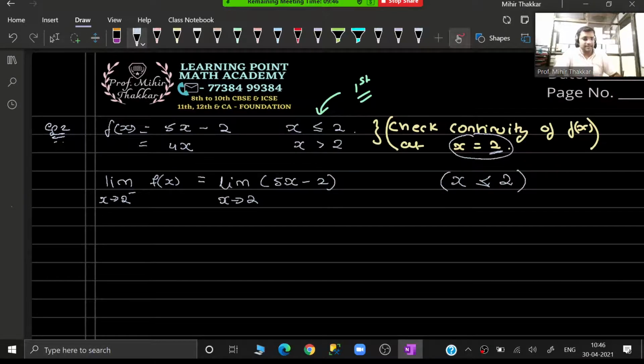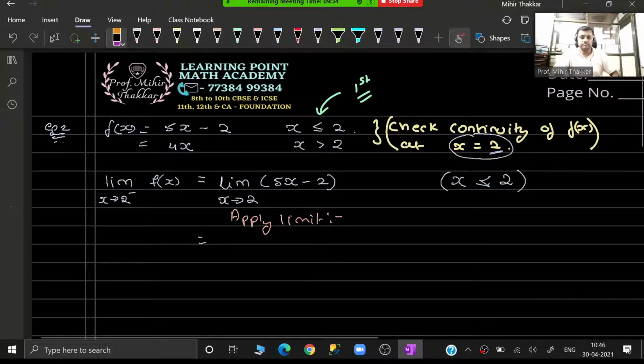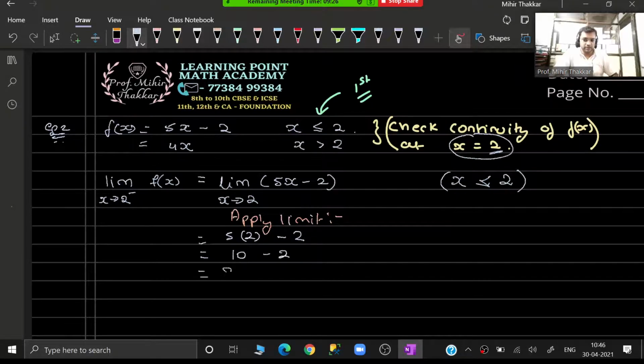So here it's again a very easy function. Let me straight away go and apply the limit. If you apply the limit, you will get 5 into 2 minus 2. 10 minus 2, that is going to be equal to 8. Give this as equation number 1: limit as x tends to 2 minus of fx.